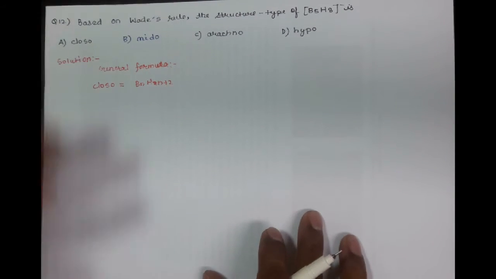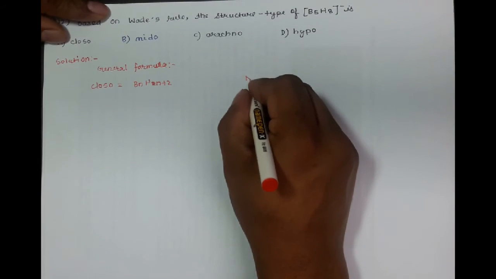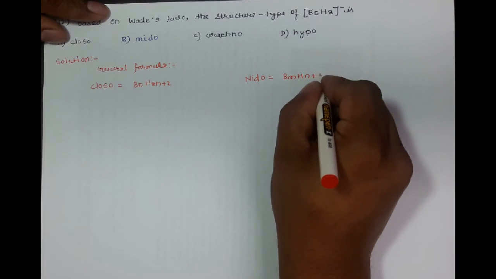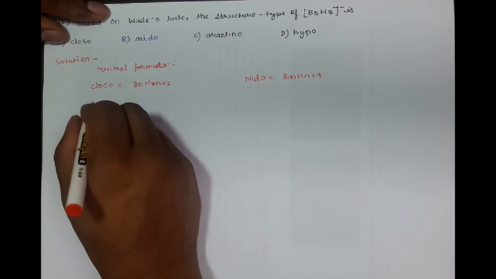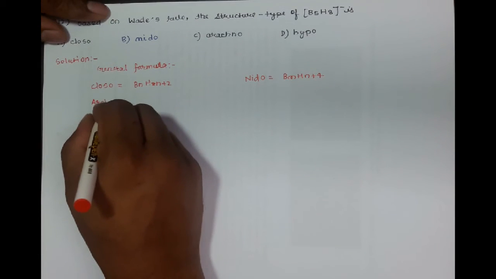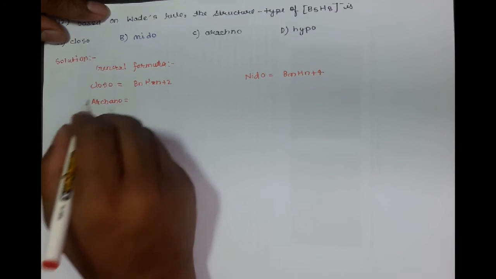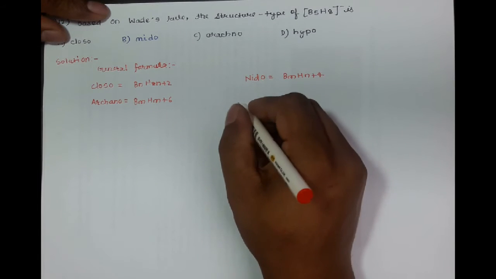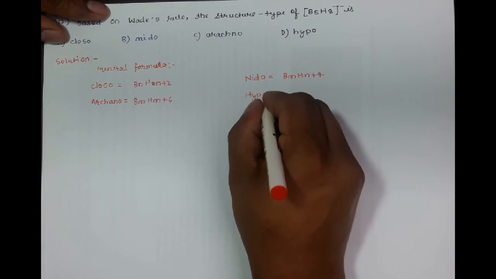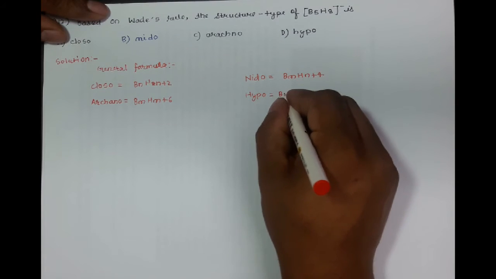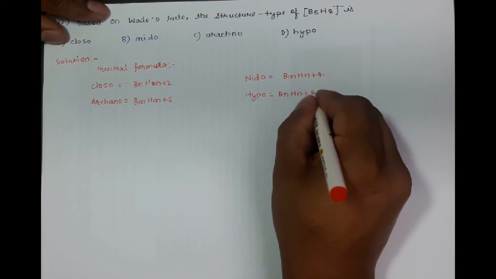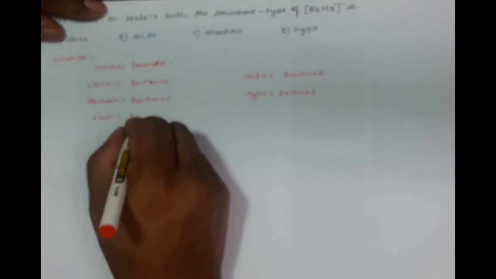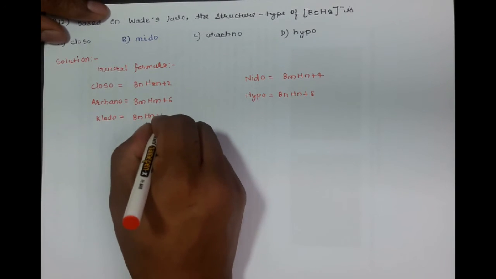The second case is Nido. Its formula is BnHn plus 4. Third one is Arachnoboranes. So its general formula is BnHn plus 6. Then comes Hypho, BnHn plus 8. And the last one is Clado, that is BnHn plus 10.